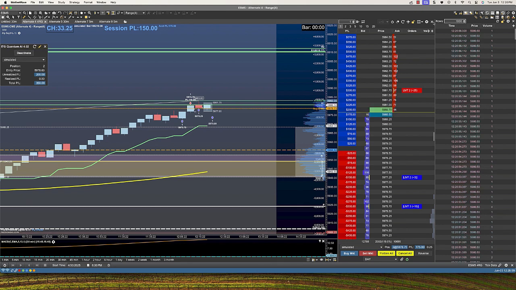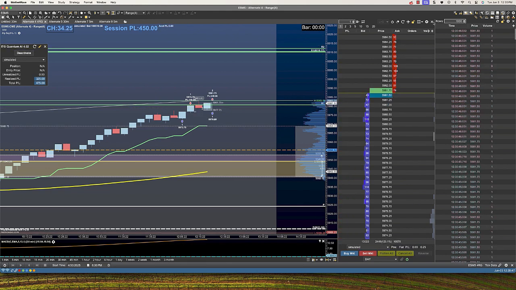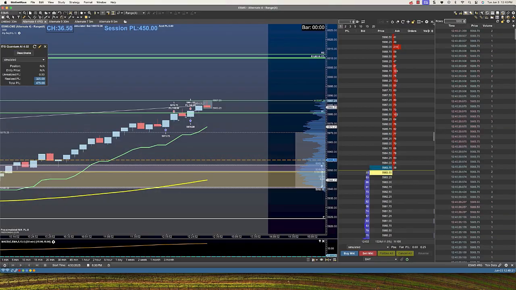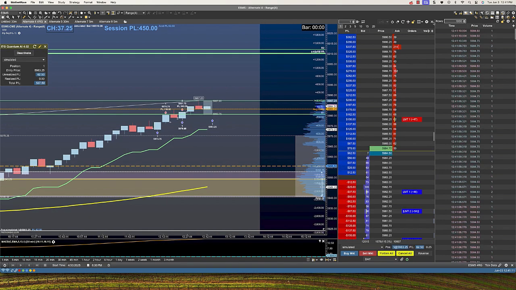For today's test, we began trading at 12:03 p.m. on Tuesday, June 3rd, 2025. We're running ITG Quantum AI version 4.02 with FIBO buffer progression logic. The test capital allocation is set at $20,000 for the E-mini contract and $2,000 for the E-micro contract. We're also trying something new. Instead of traditional time-based candles, we're using a range chart, which forms each candle based purely on price movement, not time. This type of chart filters out noise and gives clearer signals during periods of high volatility or low volume.